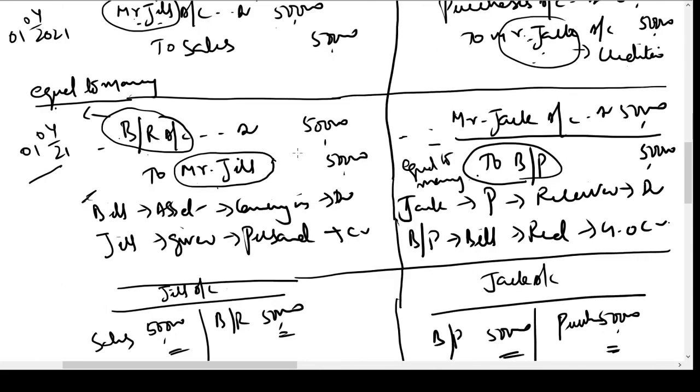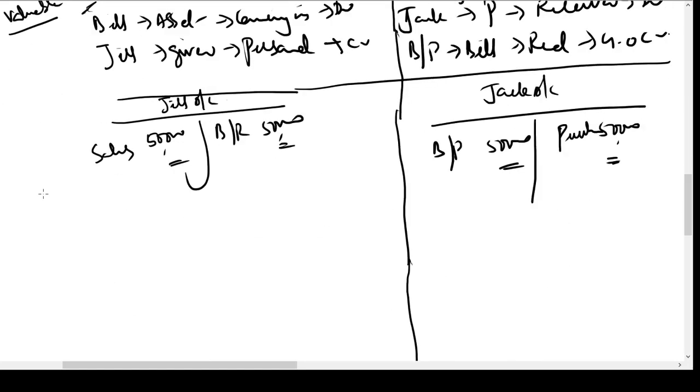Now please listen very carefully. We pass this entry based on the assumption that the bill was valuable. That means on the due date we'll collect money. But on the due date, that is on 4th July 2021, Jill failed to honor the bill. That means this bill is nothing but a useless paper. And for useless paper, if you have passed any entry in your books of account, that entry needs to be reversed to restate the parties to their original position.